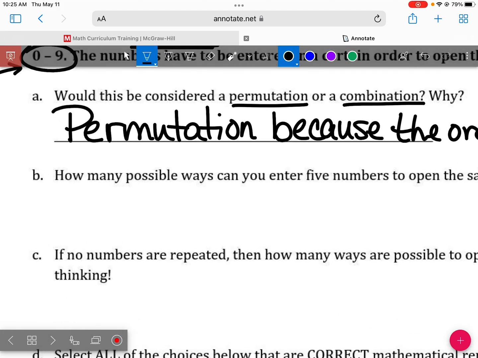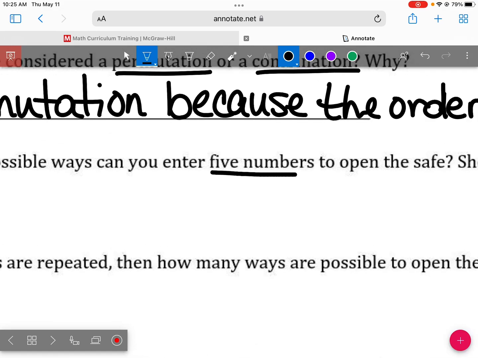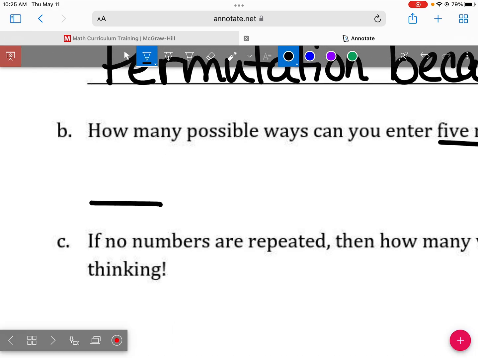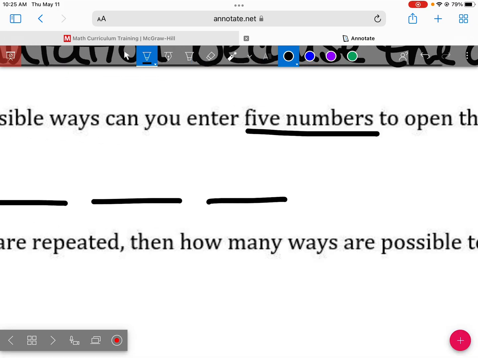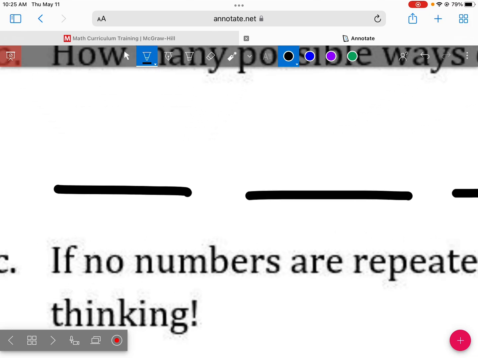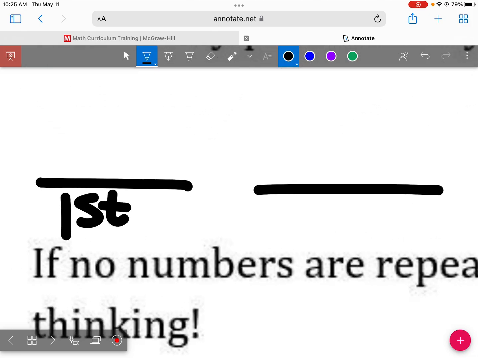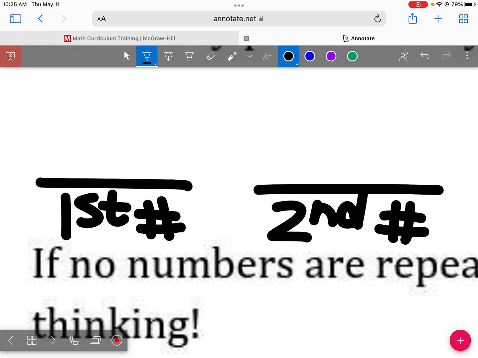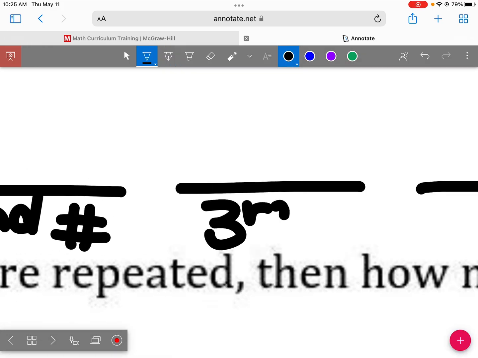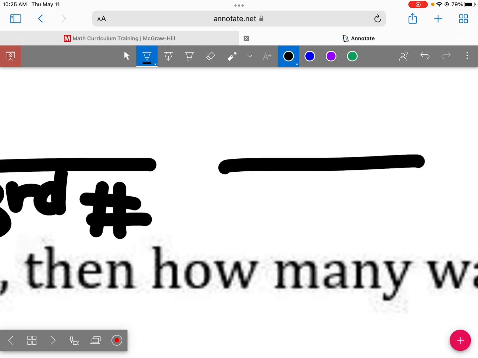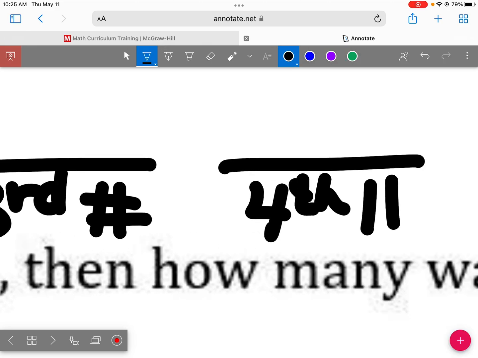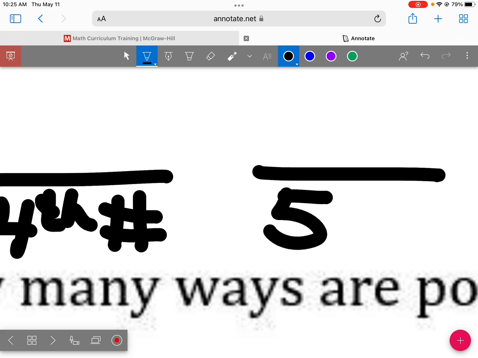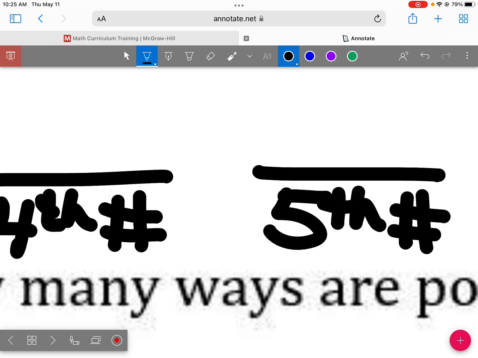How many possible ways can you enter 5 numbers to open the safe? So we're entering 5 numbers. I'm going to draw a little blank line here for all 5 of those numbers. So this is going to represent the choices for my first number, the choices for my second number, options for third number, for fourth number, and for the fifth number.